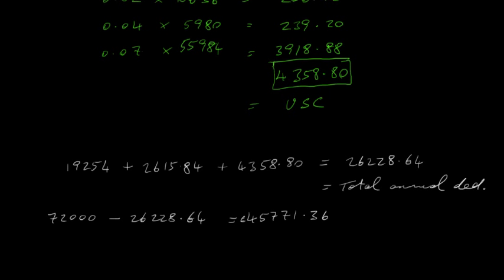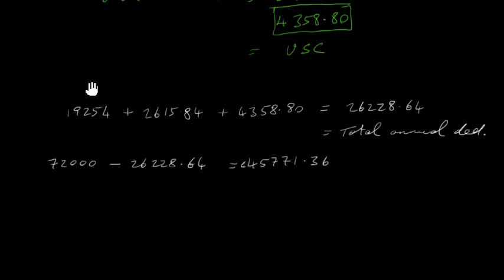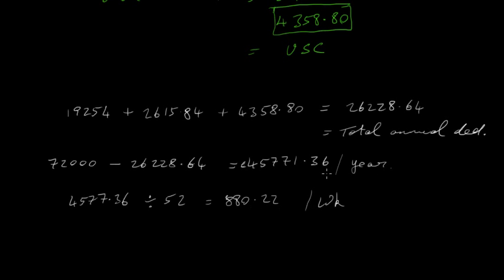Now, if you were asked in a particular question to work out how much the person gets in one week, you just simply divide by 52. So you would take 45,771.36, divide that by 52, and that will give 880.22. This is how much the person gets into their hand in a week. This is how much they get into their hand in a year. So depending on what you're asked in any particular question, you leave it like this or divide by 52.